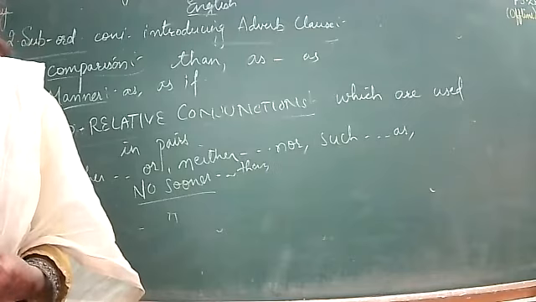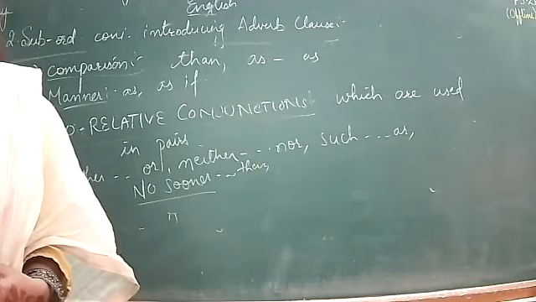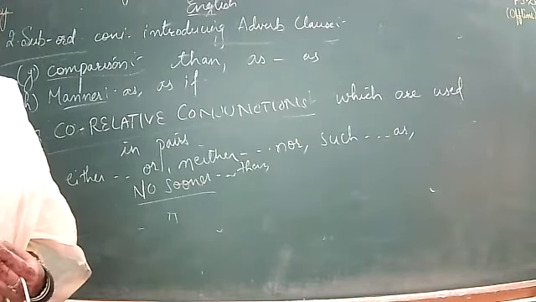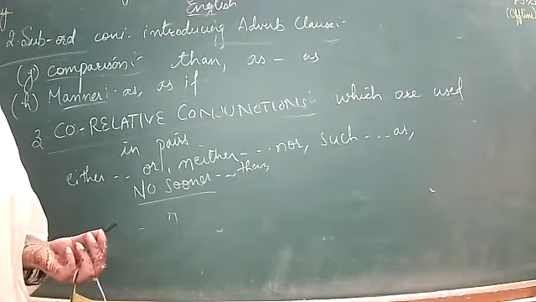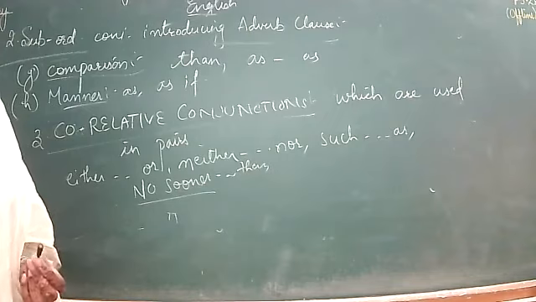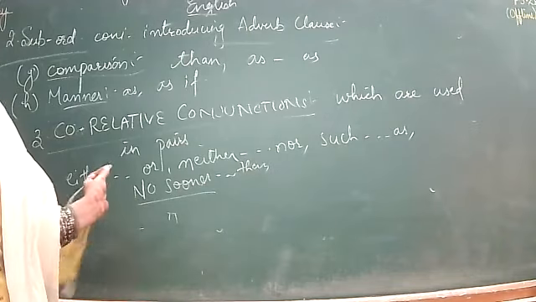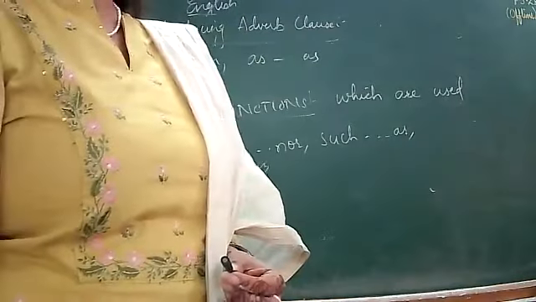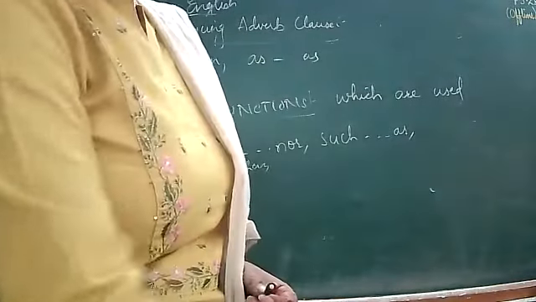As and as also are the examples of it. Such as, he is such a big fool as he is behaving like a normal man. So these are the different examples of correlative conjunctions.